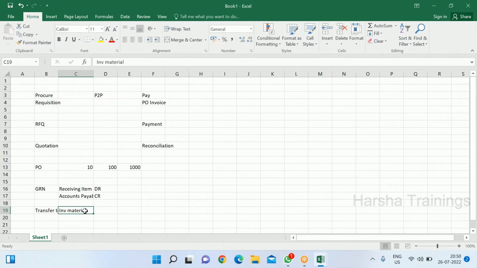When you move to the inventory organization, it will turn into inventory material, or it will go to the asset clearing account. It will not be booked as an asset account because the asset account will be booked in the asset module. At that time this will transfer to the asset module, and the asset clearing account gets knocked off there. Better I'll not write that here; I'll show it in the system directly. I don't want to confuse you by writing all the different accounts. So you can just take it as inventory material debit. It could be any item.